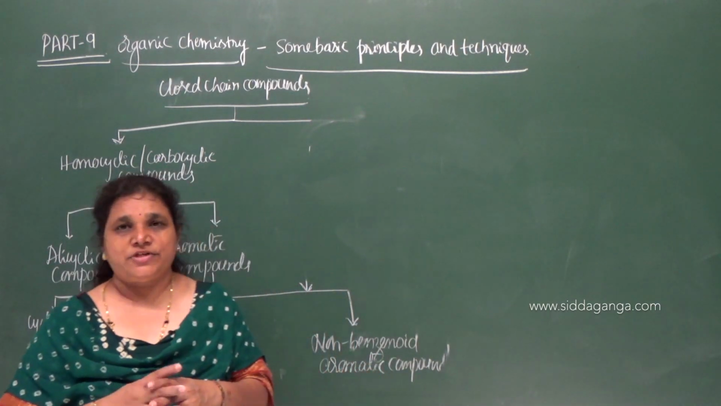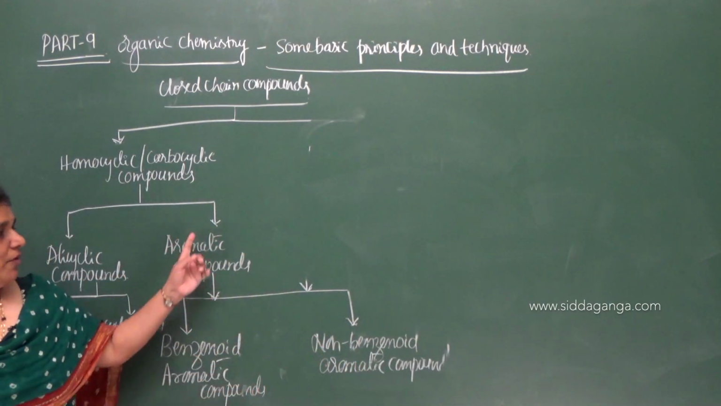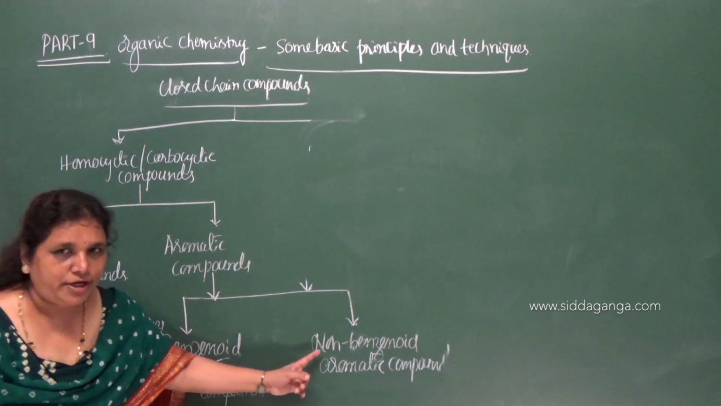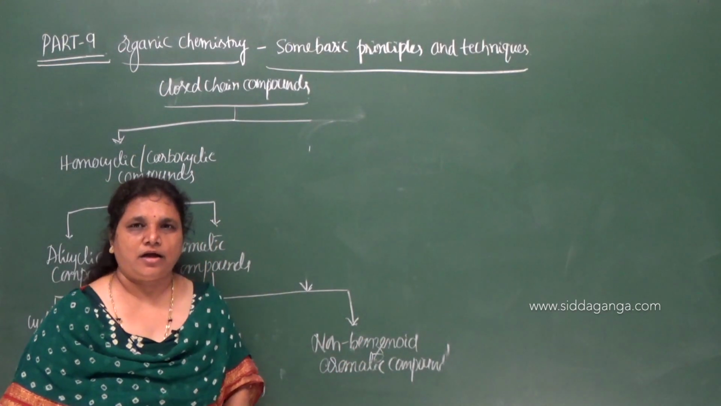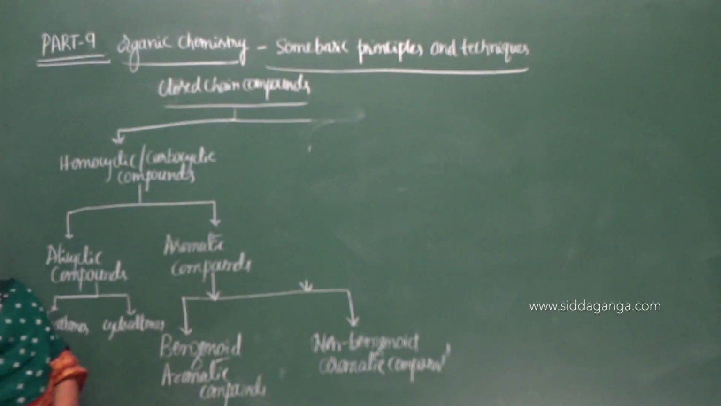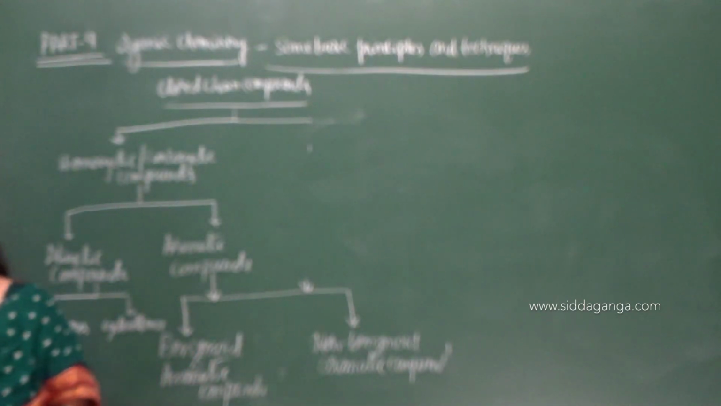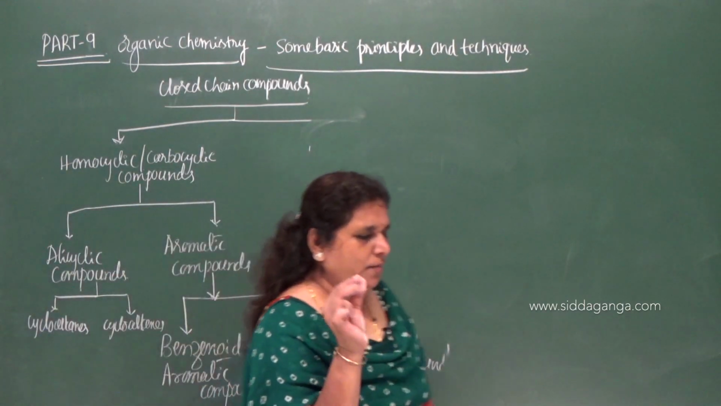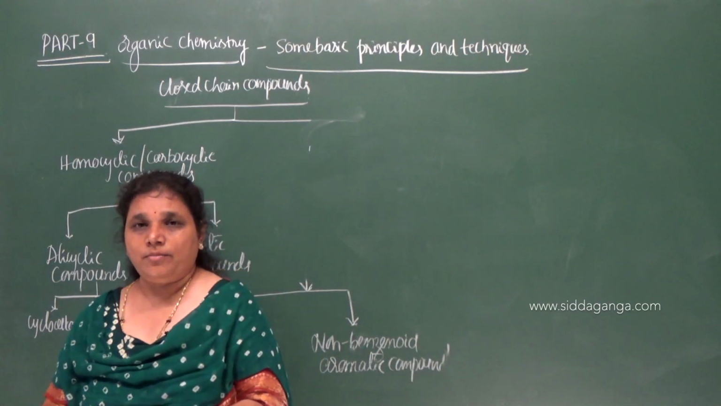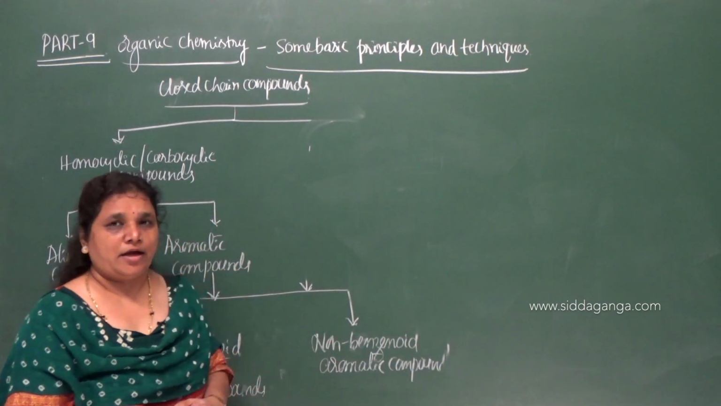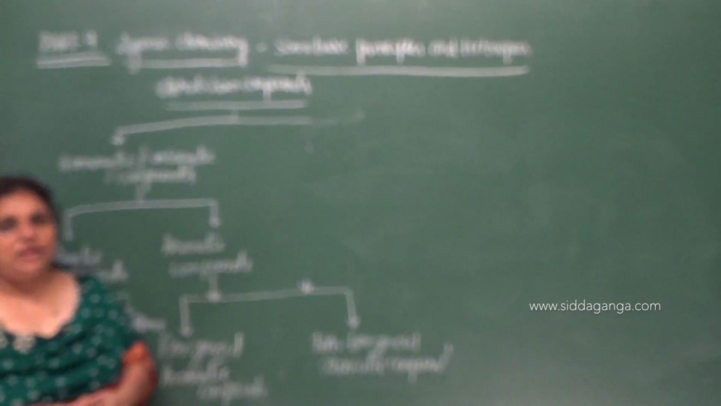There are many compounds which do not contain a benzene ring, but they are aromatic. Remember, therefore aromatic compounds are classified into 2 types: benzenoid aromatic compounds and non-benzenoid aromatic compounds. So let me give the examples for this. In case of benzenoid and non-benzenoid aromatic compounds, we have to find out the aromatic character in a given compound. If we find the aromatic character in a compound which may contain a benzene ring or may not contain a benzene ring, then that compound becomes aromatic.